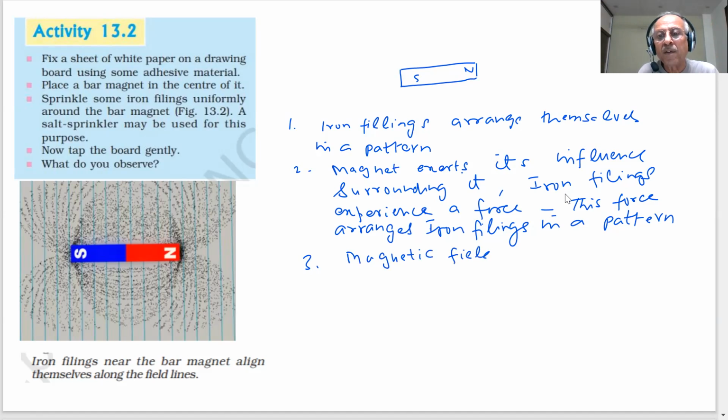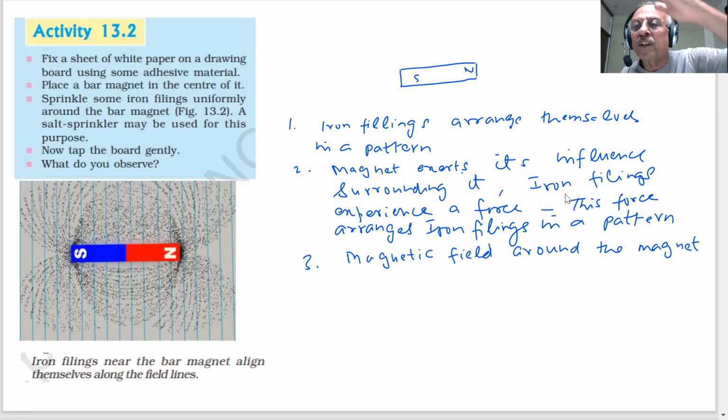After some distance you will see that this does not exist. As the distance increases, this field keeps decreasing and we cannot detect the field after some space.